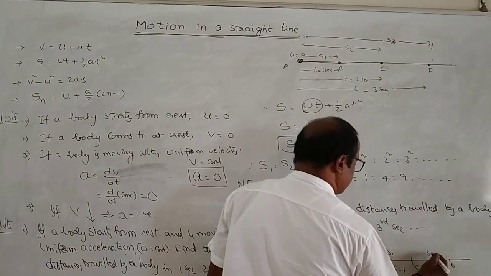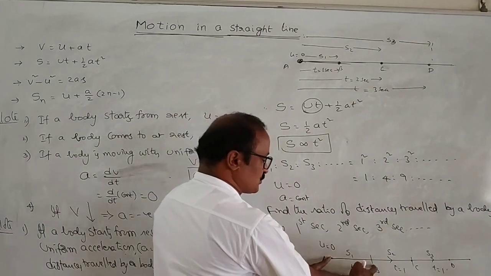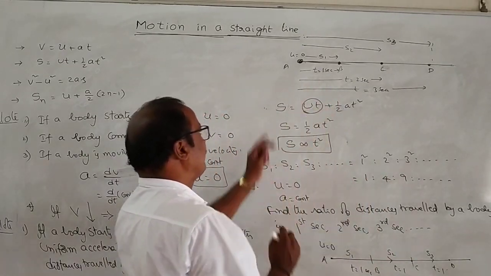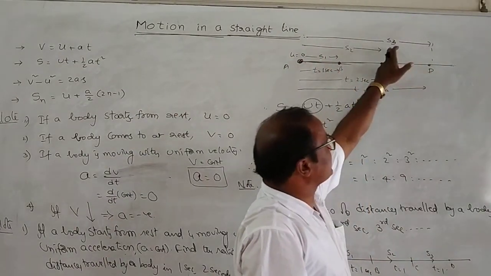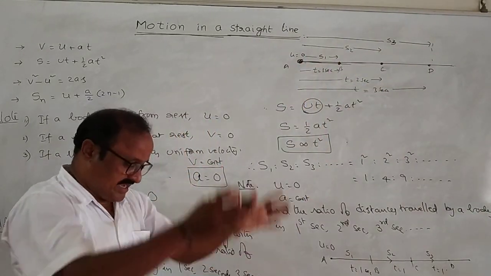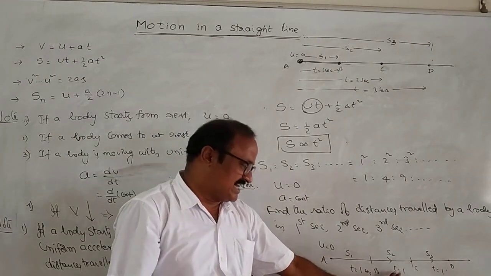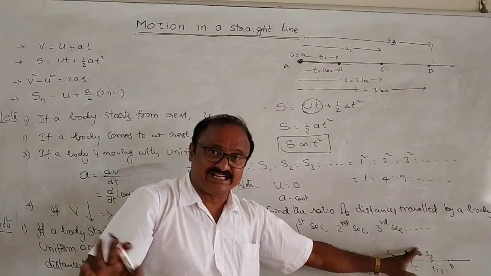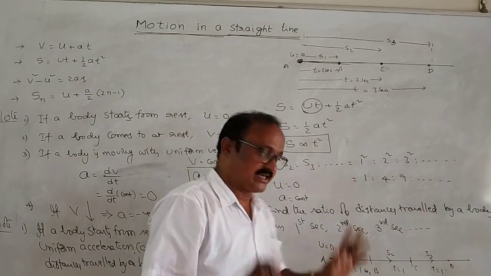The distance traveled is S3. So from A to B is S1, from B to C is S2, from C to D is S3. Not from A to B S1, from A to C S2, from A to D S3, because in a particular second, the distance traveled in the first second is S1, in the second second is S2, in the third second is S3, not in 3 seconds.